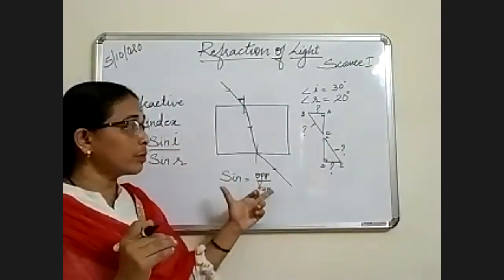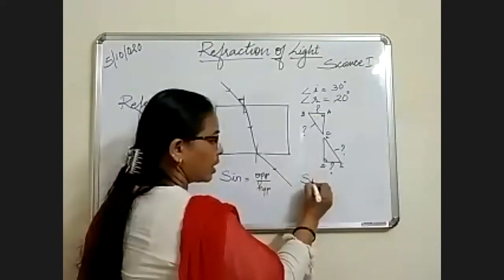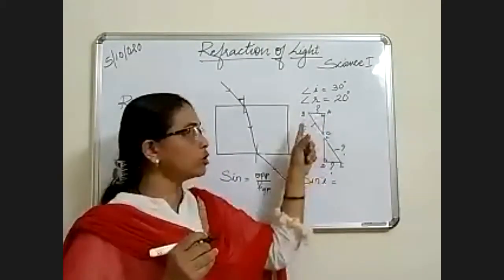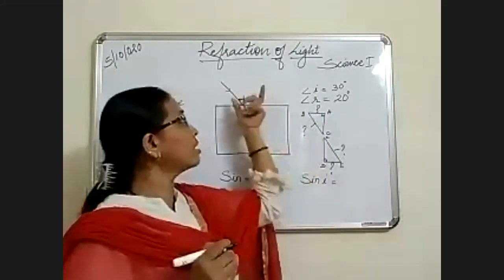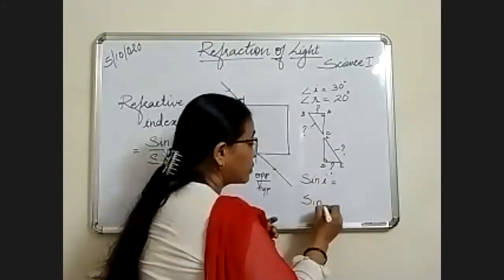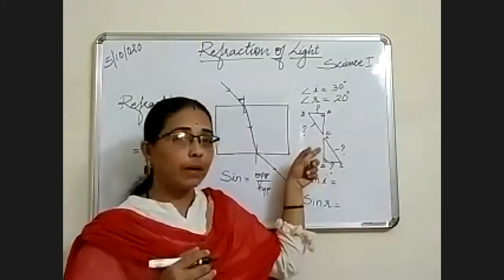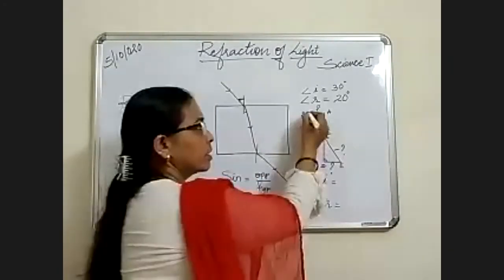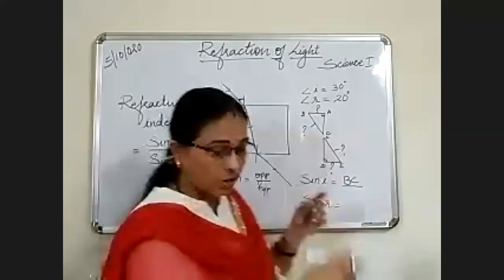So your opposite upon hypotenuse, you have to find out for every sin. Now sin I, if I want to find out, I have to get the values of this triangle. Which triangle? The triangle made by the incident ray. And if I have to find the value of sin R, I have to get the value of the other triangle, the triangle made by the refracted ray. So how the value? Opposite means this is BC. Hypotenuse is, sorry.